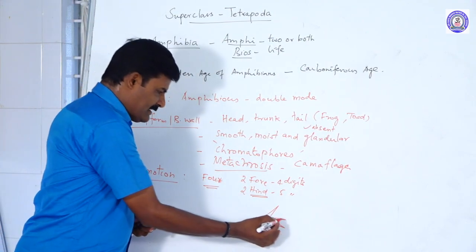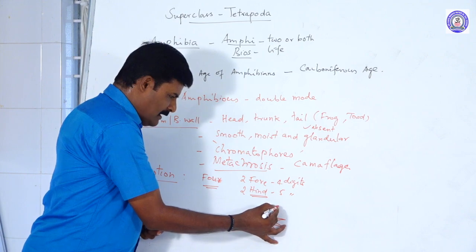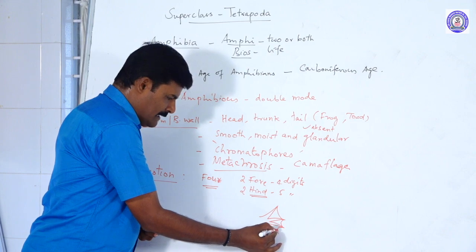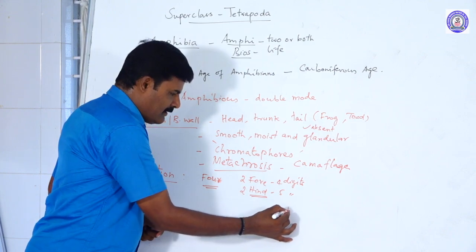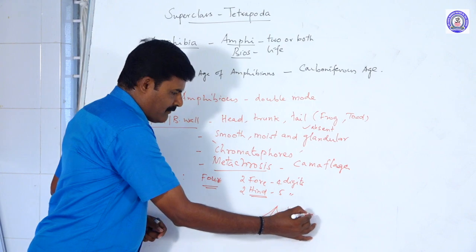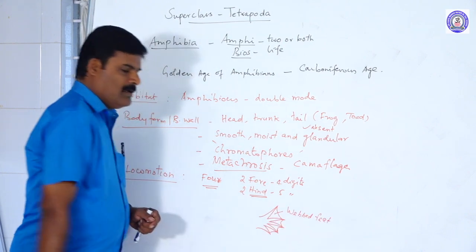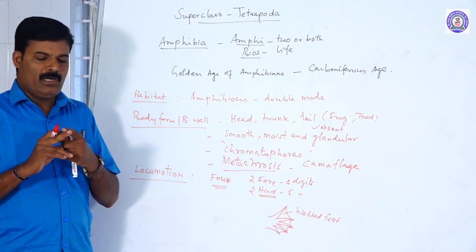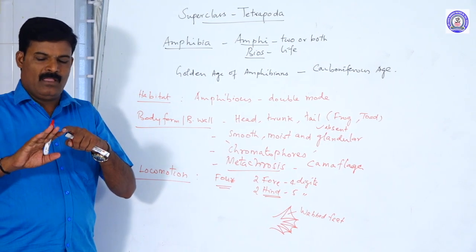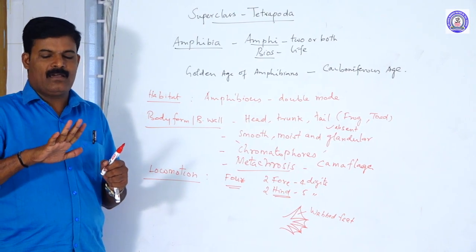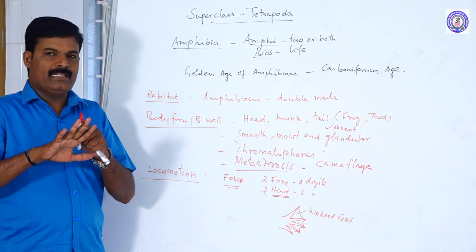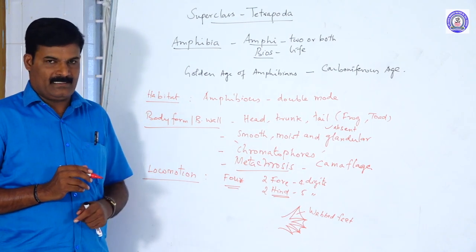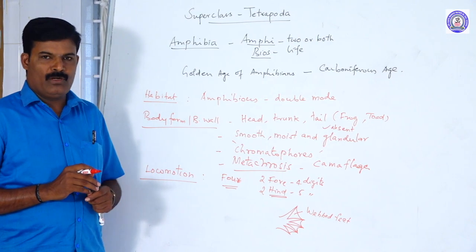A special character is found in the hind limbs. The digits are connected with a fold of skin or muscle. This is called webbed feet. So the webbed feet are found in between the digits, a fold of muscle between the digits. When the frog's digits are spread, the folded skin is present, which helps in swimming. These are called locomotory organs.